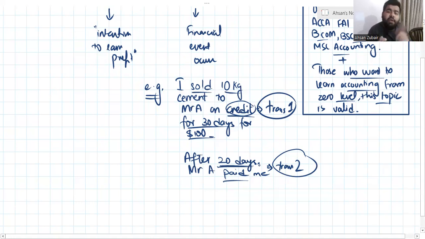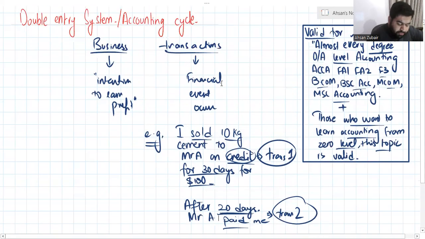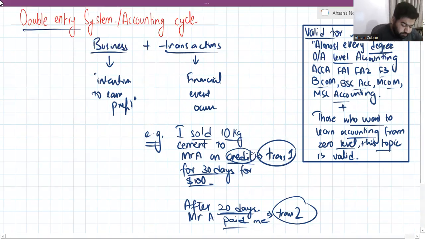But on credit, I sold my pen and I've given him a credit period. After the credit period, like after the days I've given him for the credit, he paid me the amount. They are two transactions. That is a credit transaction. So there are cash transactions and credit transactions. So business and transactions, these two words are the major words that you have to understand before understanding the double entry system.